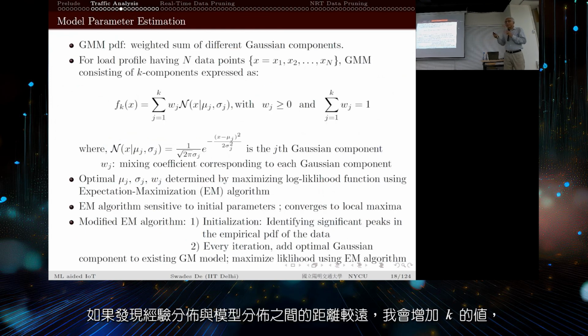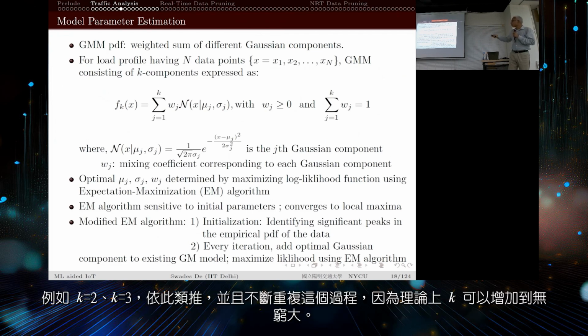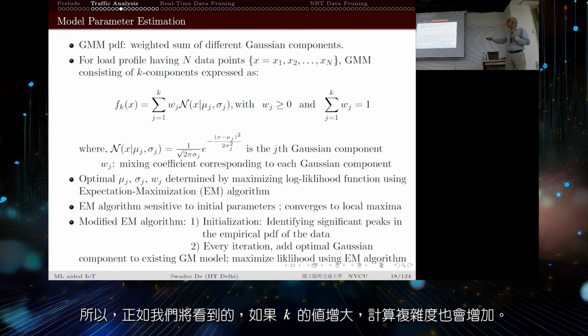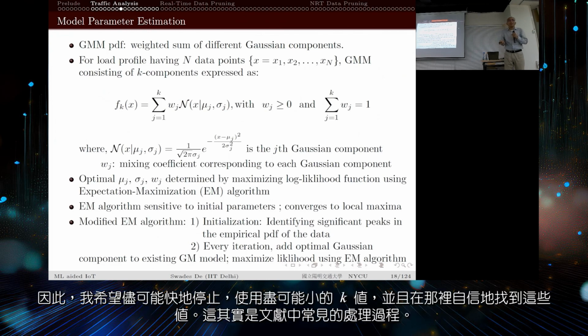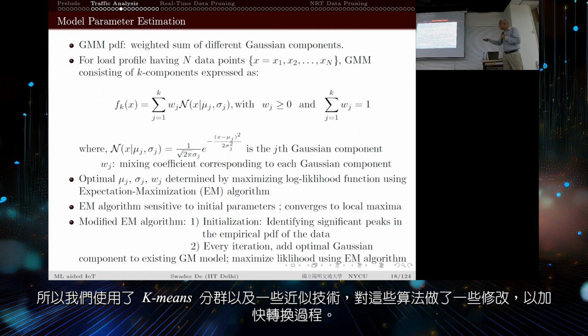And then if I find that the distance between the empirical distribution and the model distribution is large, then I increase k to 2, k equal to 3, and so on, and I keep doing that, because I have control. I can go up to k equal to infinity. But as we will see, if I go for a larger value of k, my computational complexity also grows, right? So I would like to stop as soon as possible, at as small a value of k as possible, and there I correspondingly find these values. So this is an iterative process: k-means clustering and expectation maximization.